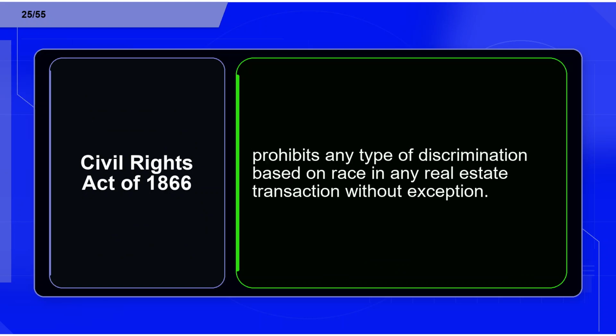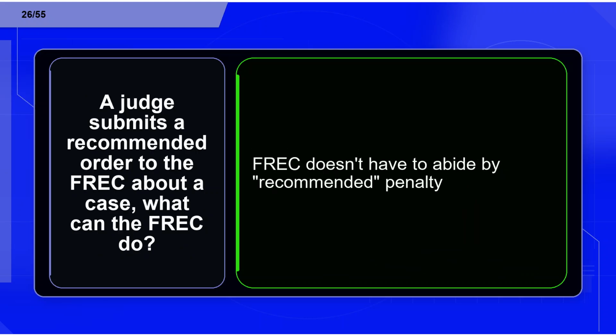Flashcard 25. Term: Civil Rights Act of 1866. Definition: prohibits any type of discrimination based on race in any real estate transaction without exception. Flashcard 26. Term: a judge submits a recommended order to the FREC about a case. What can the FREC do? Definition: FREC doesn't have to abide by the recommended penalty.